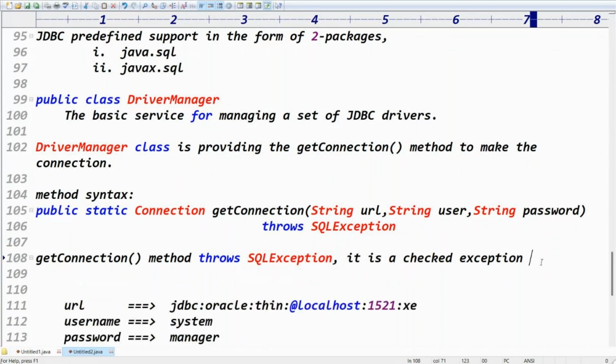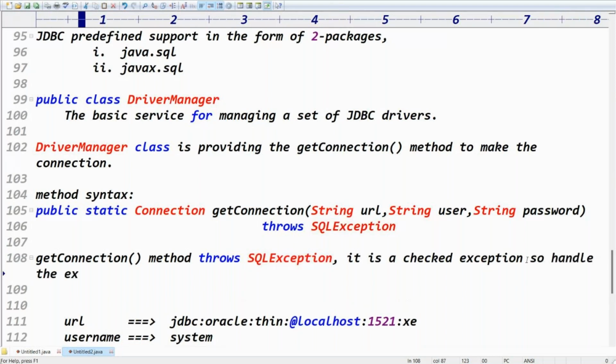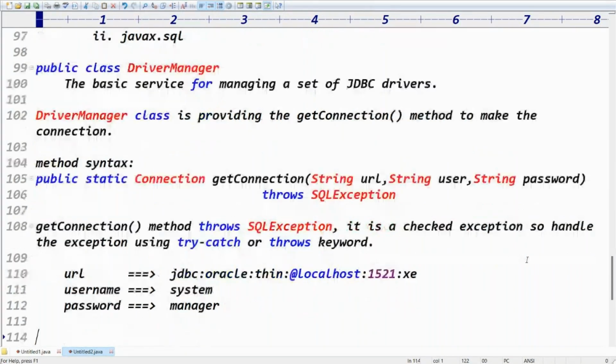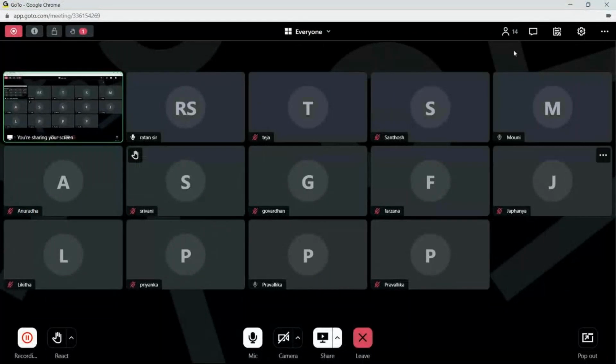So it is a checked exception. The getConnection method throws which exception? Checked exception. The getConnection method throws SQLException. It is a checked exception, so handle the checked exception. Handle the exception using try-catch blocks or what? Throws, right? Try-catch blocks or the throws keyword. Enough. Get the point, right? That is the information.